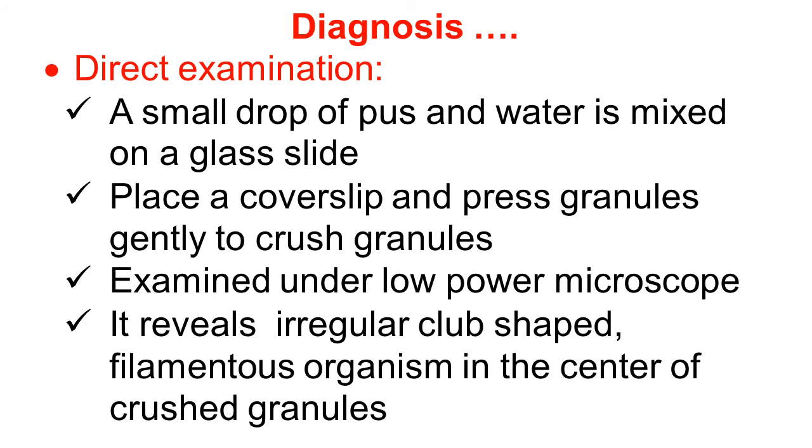Then examine this under low power of the microscope. It will reveal a clear-cut, regular, club shaped filamentous organism in the center of the crushed granules. This is the confirmation of the disease.